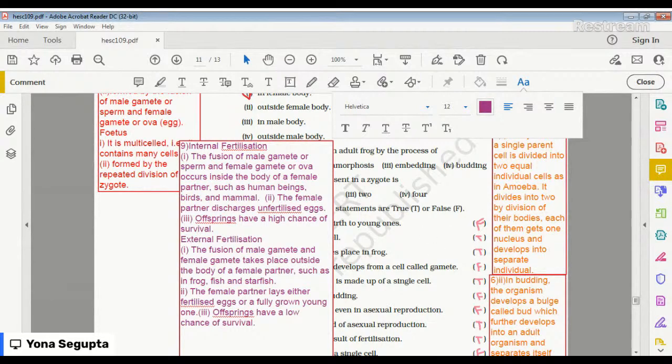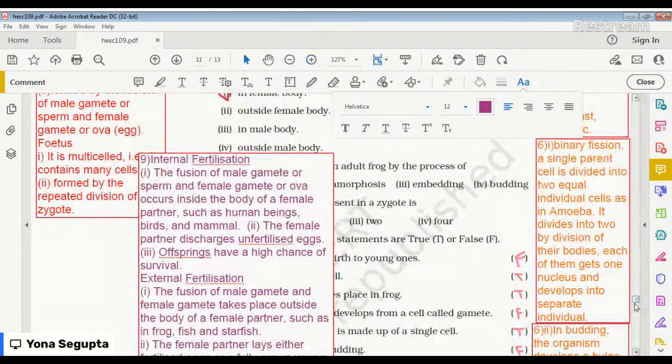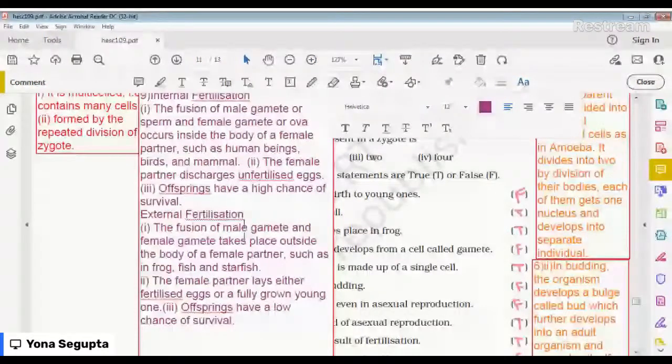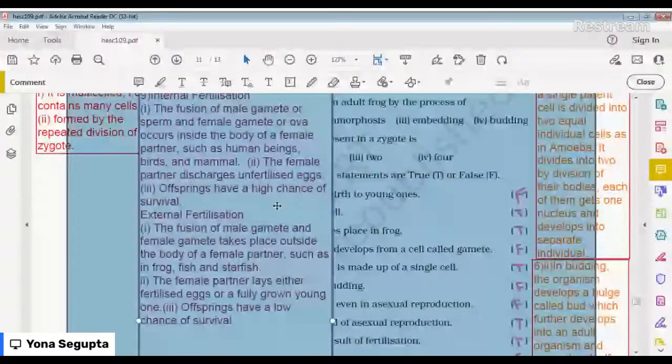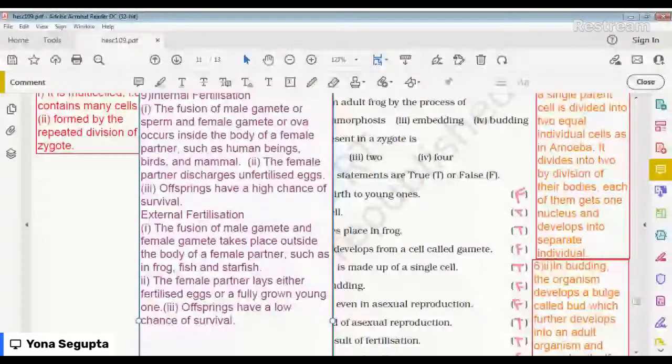So the main thing is about the fusion. In internal fertilization, what happens is that the fusion of the male gamete or sperm and the female gamete or ova occurs inside the body of the female partner, such as in human beings, birds, mammals.